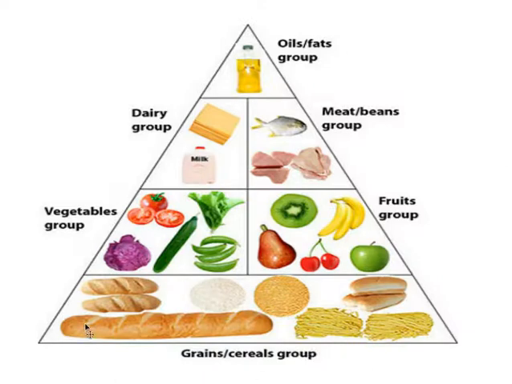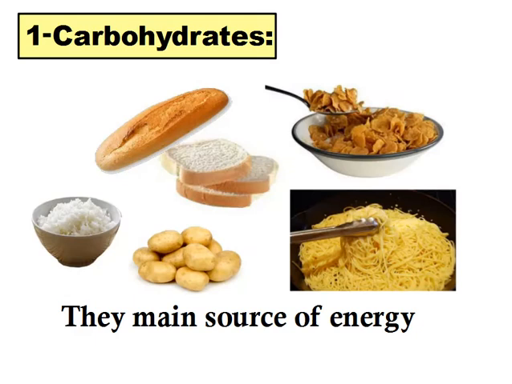Okay, so all of these food groups are very important for your body and for your health. Let's find out the function, or the importance, of each of these food groups. Let's start with the first group, which is the carbohydrates. As we said, carbohydrates are found in some kinds of food like rice, pasta, potatoes, bread, and cereals. Why are carbohydrates important? Because they supply our bodies with energy. Carbohydrates are the main source of energy for the body.